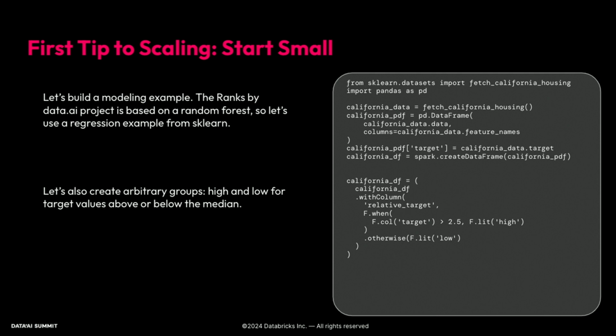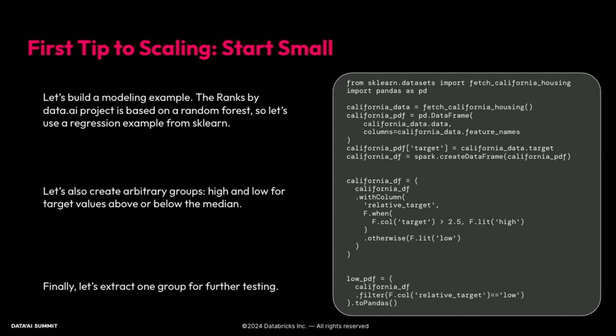I want to pause here and say that this is a very arbitrary example. This wouldn't be good practice because it would be peeking at your target variable. There's all kinds of cross-validation issues with doing this exactly as such. But we're illustrating a concept here. What we're doing is just creating arbitrary groups. So obviously there'd be more particular ways to do this in a production setting. But for now, we're just going to arbitrarily define our two groups here that we can train separate models for our high and our low values.